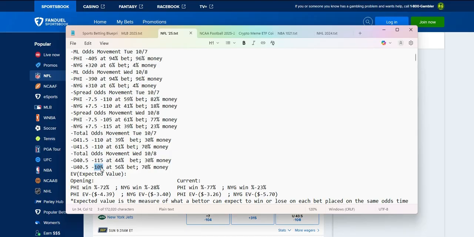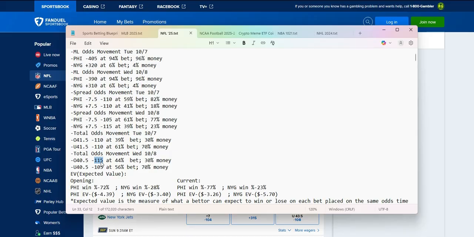But what you have to look out for, and the total went to under. So what they're trying to do, if they can get a significant amount of people, with these totals especially, to go over higher than this 30%, at this minus 115 cost, the over will get it only if it maintains the higher amount here. Even if it's minus 112, minus 108, minus 115, minus 105, minus 118, minus 104.